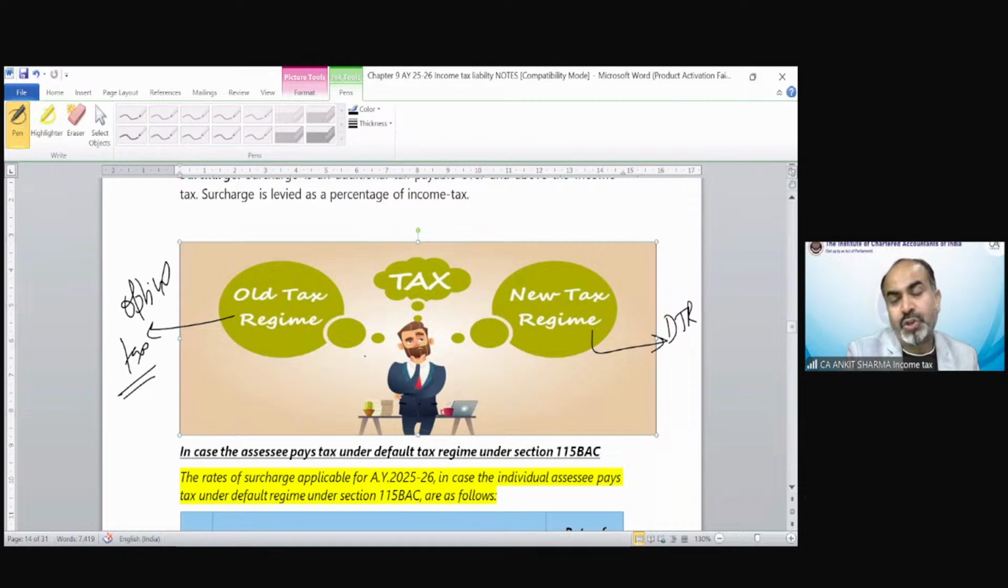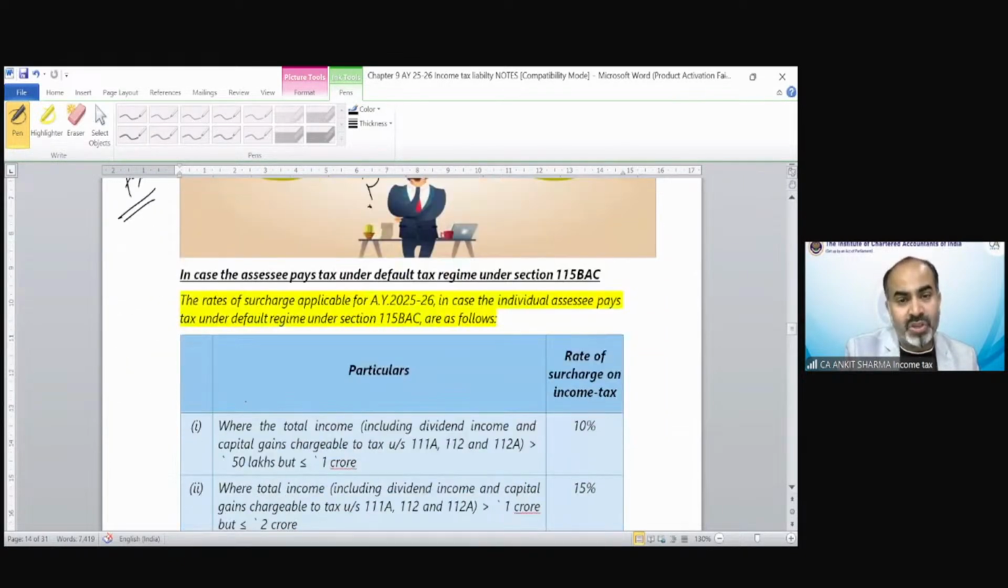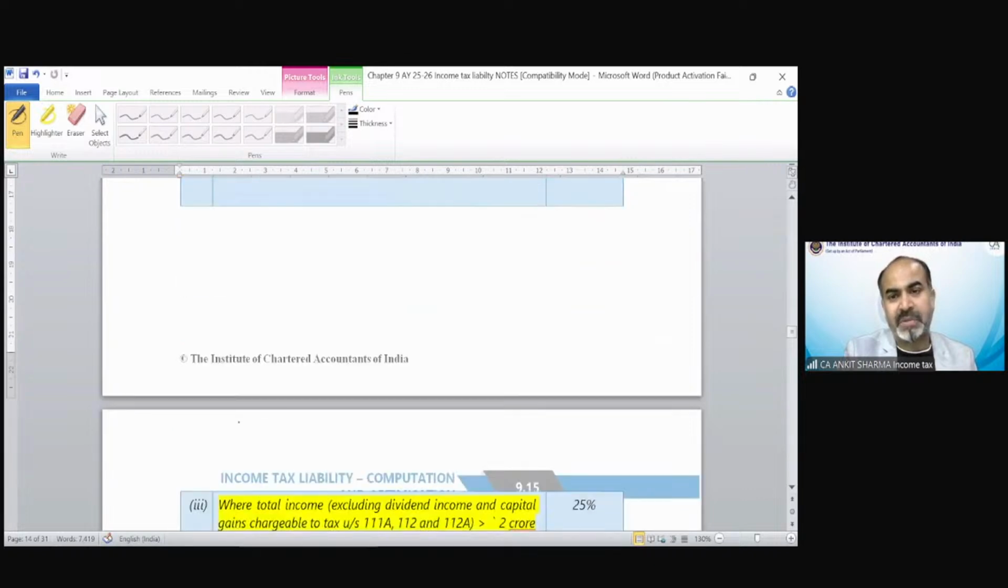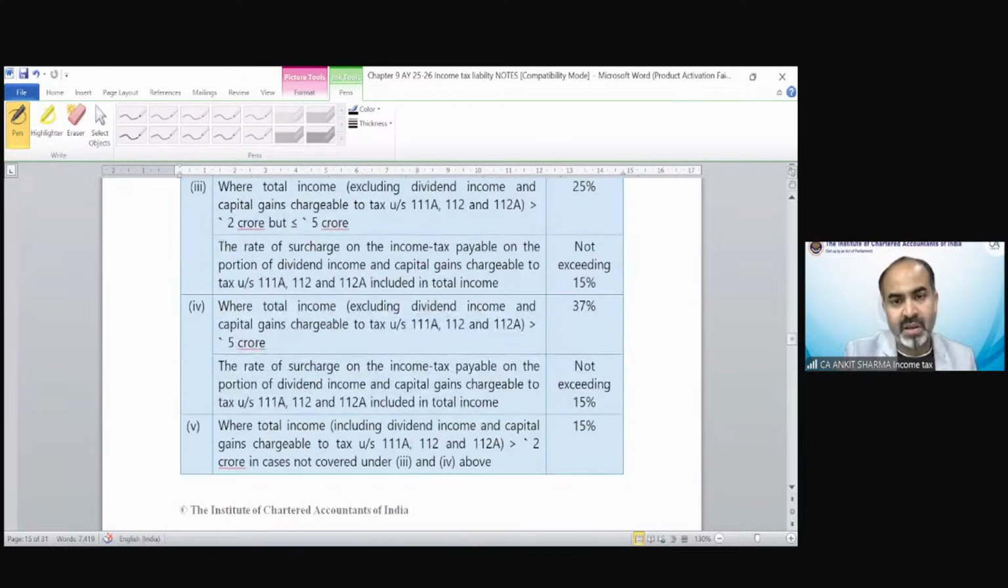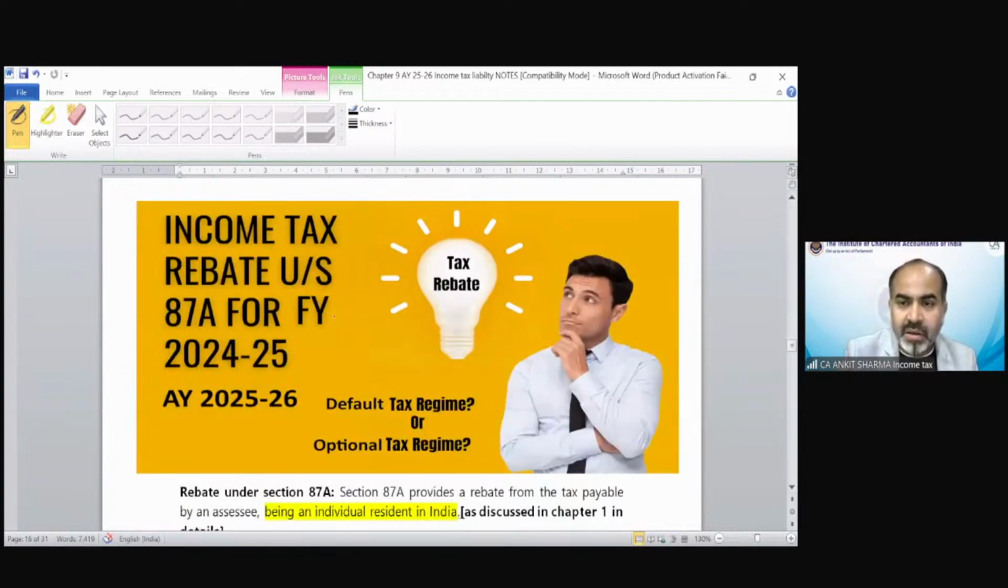So what should we choose? Of course, we need to choose that tax regime by which we pay lower tax than the other regime. So these are the surcharge rates which have been given over here in detail. If you have any confusion, kindly refer to your study material, which explains the correct rate, etc. Now the rebate also is quite confusing.